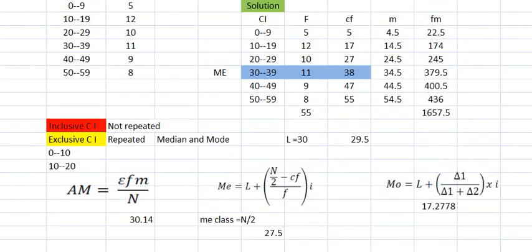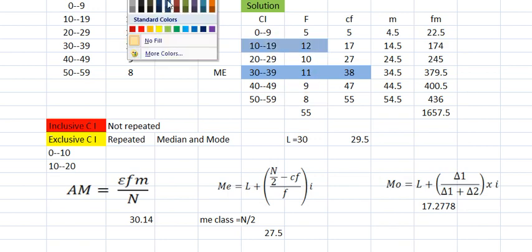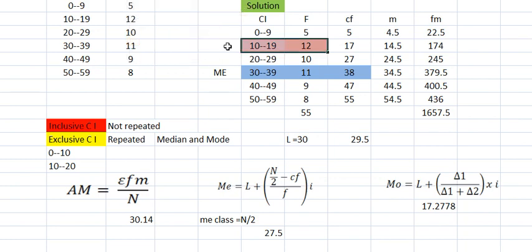Next one is your mode. How to find the mode? The highest frequency is your mode area. What is the highest frequency here? 12. So 5 to 8, you check it. The highest is 12. So 12 is the mode area. So this was your mode area, and this was your median area and mode area.